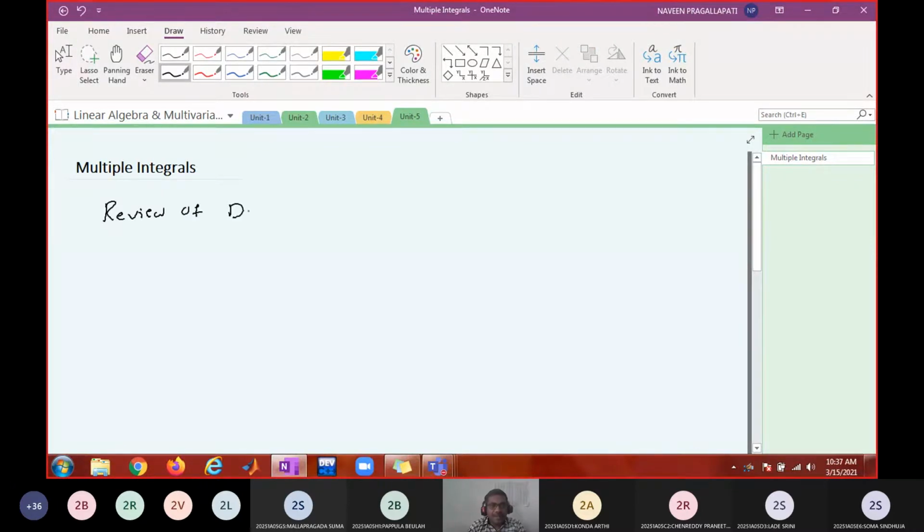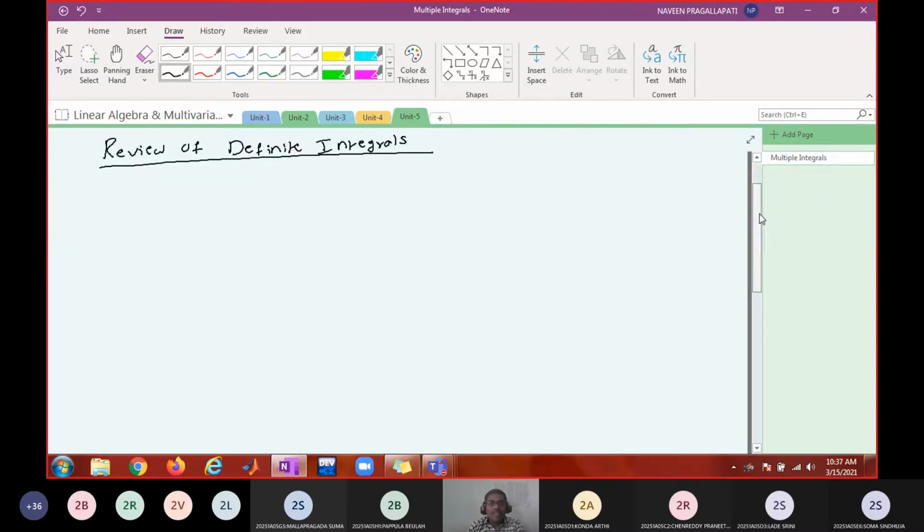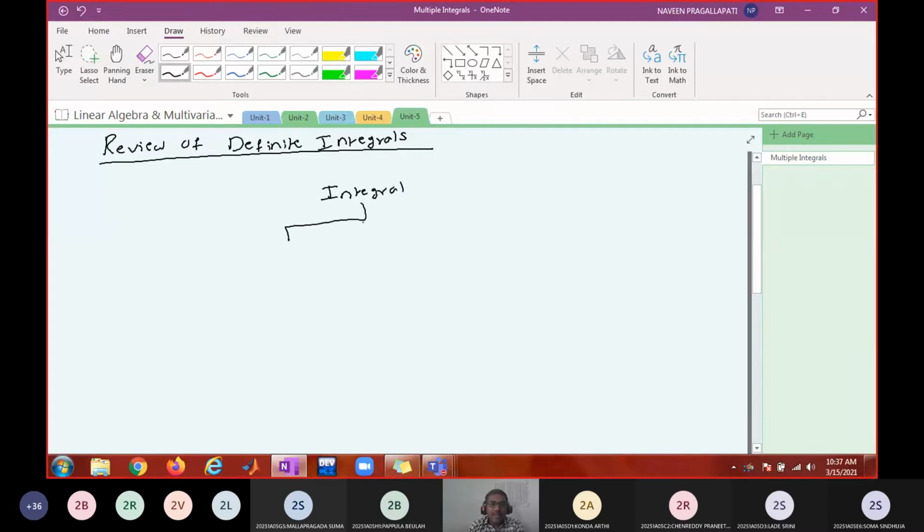View of definite integral. So far, what kind of integral do you know? We have initially learnt about indefinite integral, right?